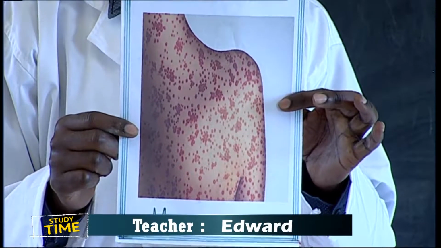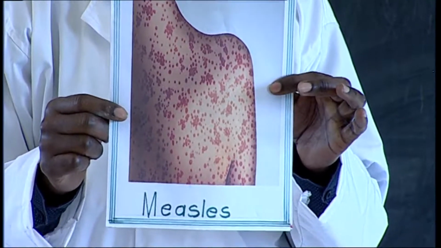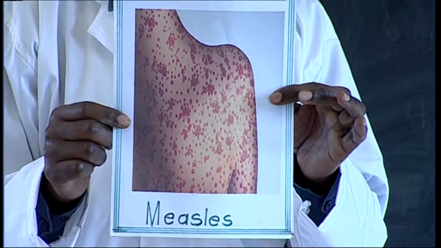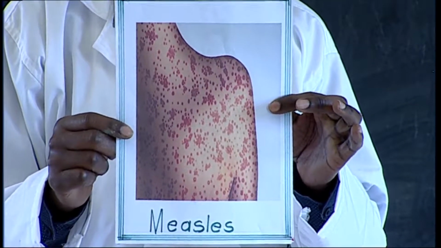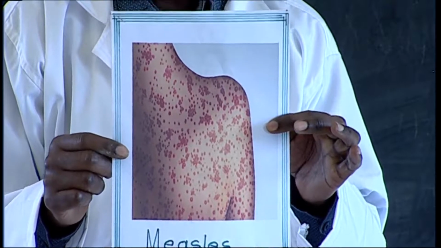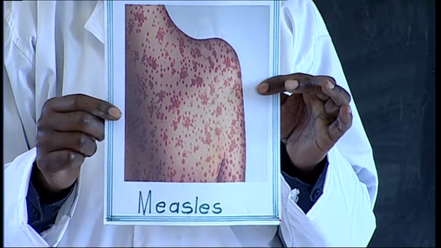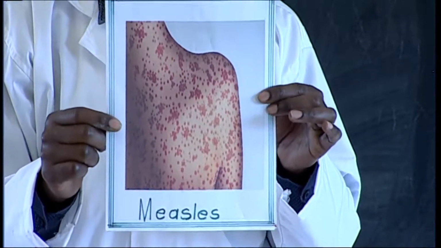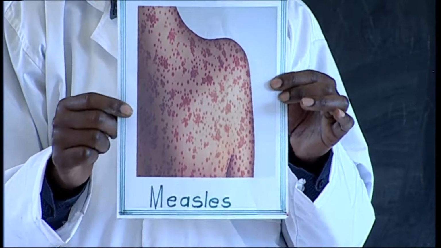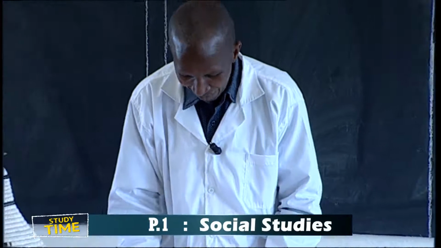And of course, if someone gets this infectious disease, you know what happens. This child goes to the hospital, and the parents or guardians or other people will end up using money to access medicine. That's why you have to be careful of these infectious diseases. Good. That child answered very well.